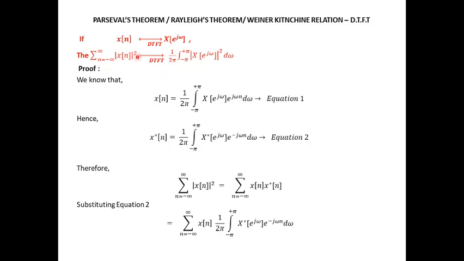Therefore, taking the left hand side, summation n equal to minus infinity to infinity modulus of x of n the whole squared equals summation n equal to minus infinity to infinity x of n multiplied by x conjugate of n. So this is equal to summation n equal to minus infinity to infinity x of n, substituting equation 2 where x conjugate of n is replaced by this equation.